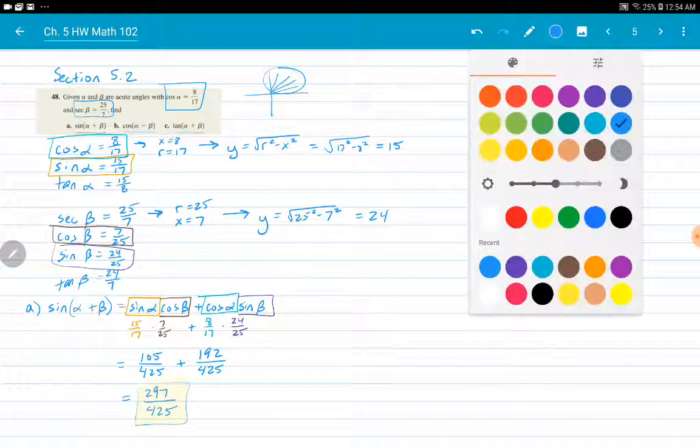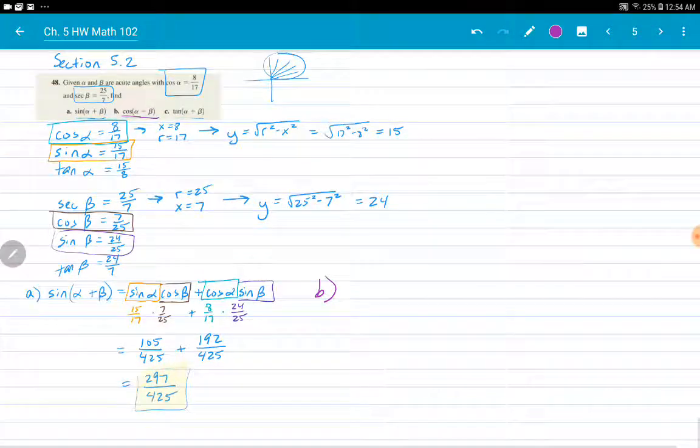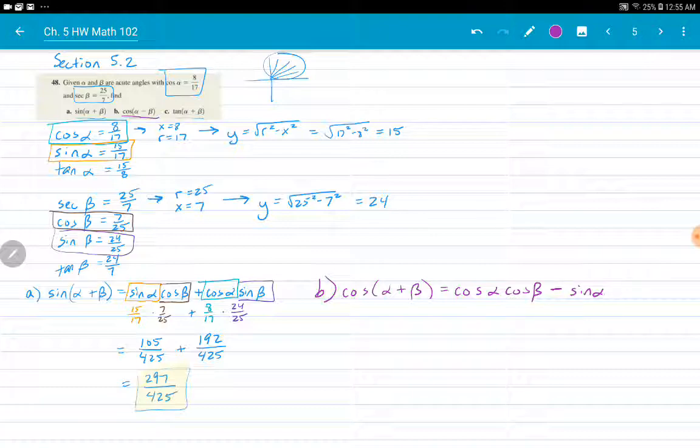Repeating this process in part B for cosine. It's the same idea. The only difference is that my identity has changed slightly. So cosine of alpha plus beta equals cosine alpha cosine beta, flip the sign for cosine, and sine alpha sine beta.